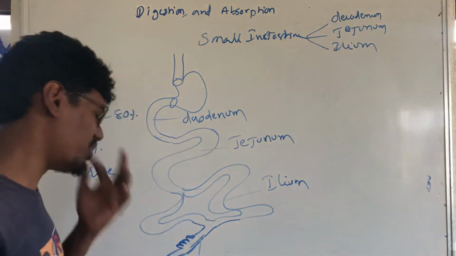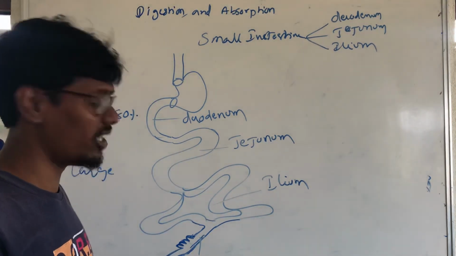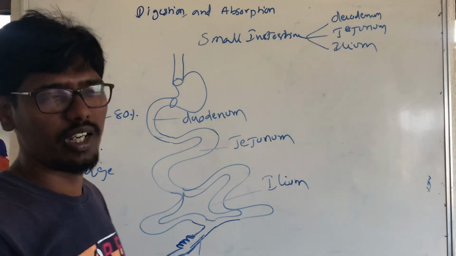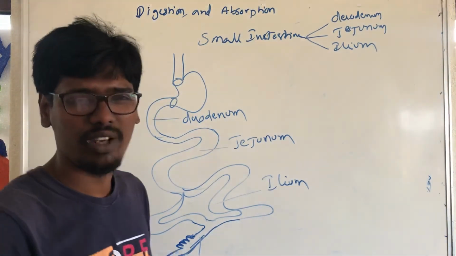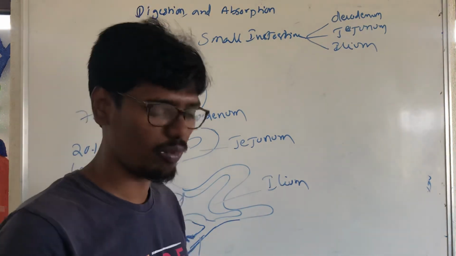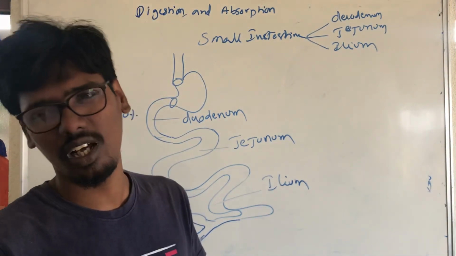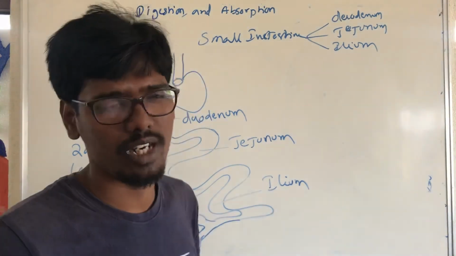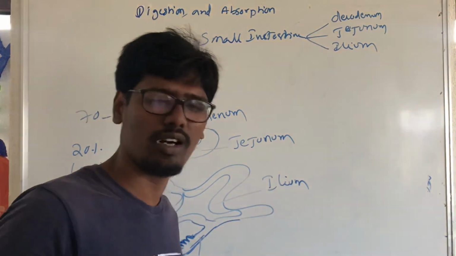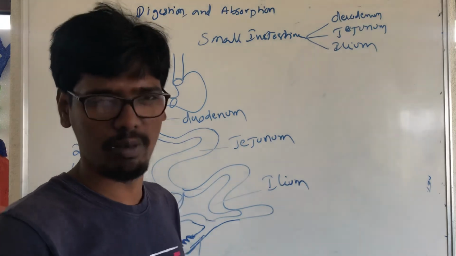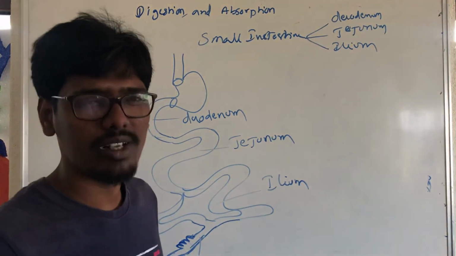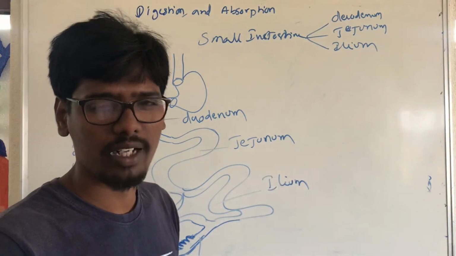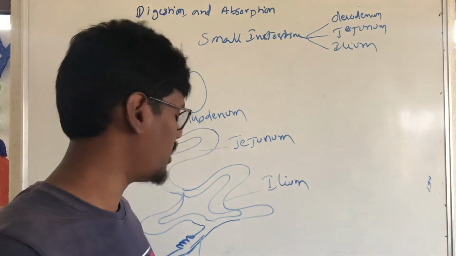So this is called the appendix, and this is called the cecum. It is a vestigial organ in our body. Human beings and carnivores have a small finger-like structure, a vestigial organ. But in herbivorous animals it is very useful, because it is a long tube-like structure with symbiotic bacteria present.